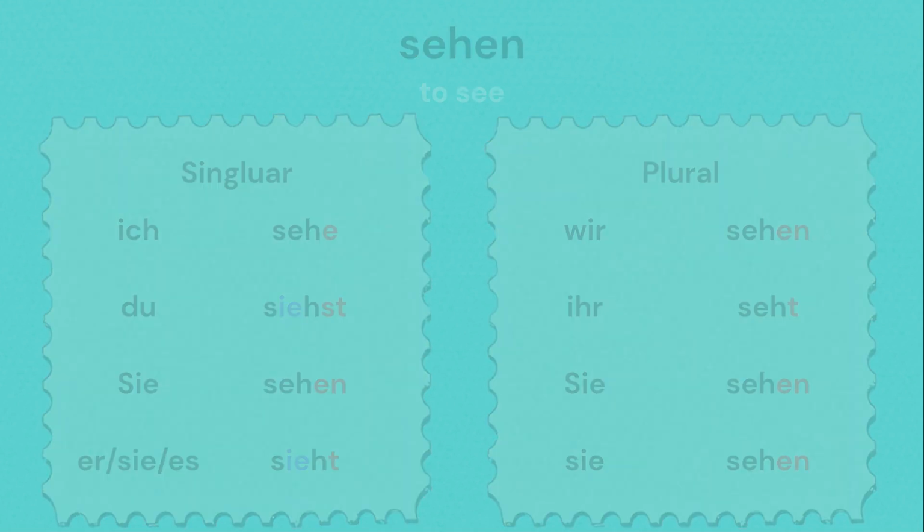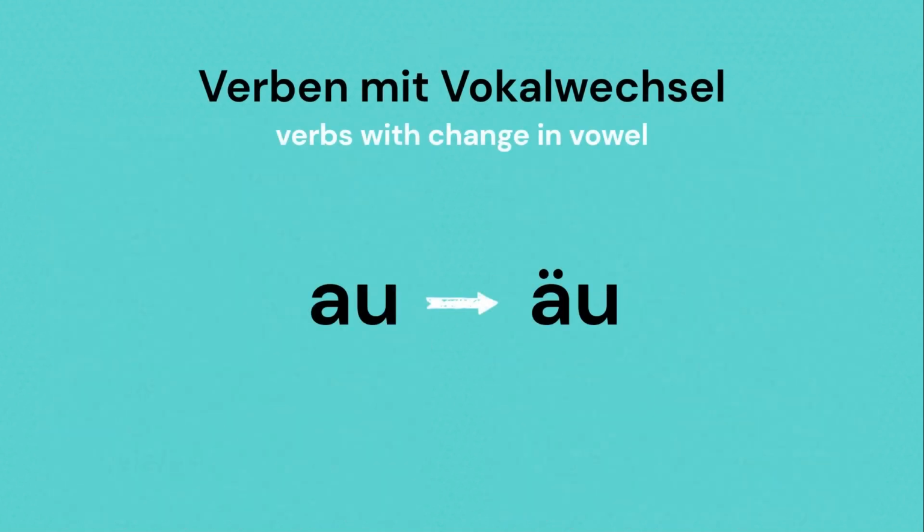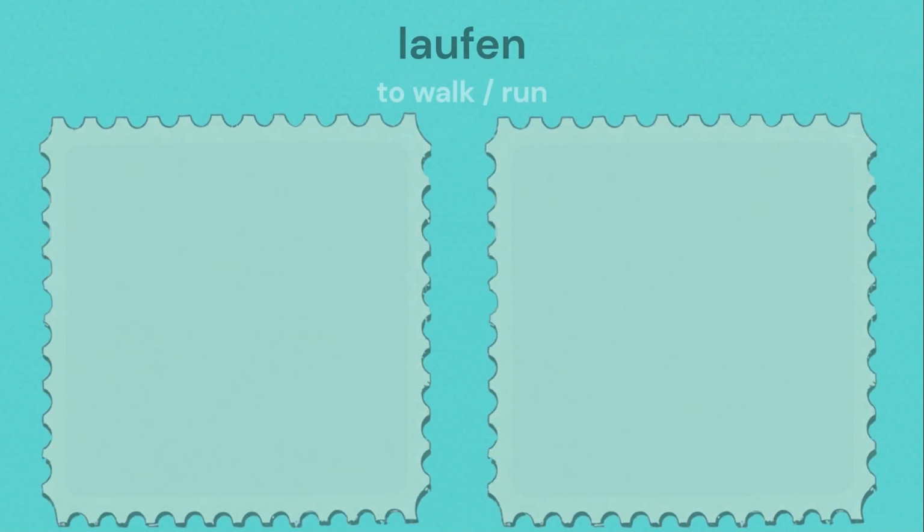Now we come to Verben mit Vokalwechsel AU in ÄU. The verb here is laufen.